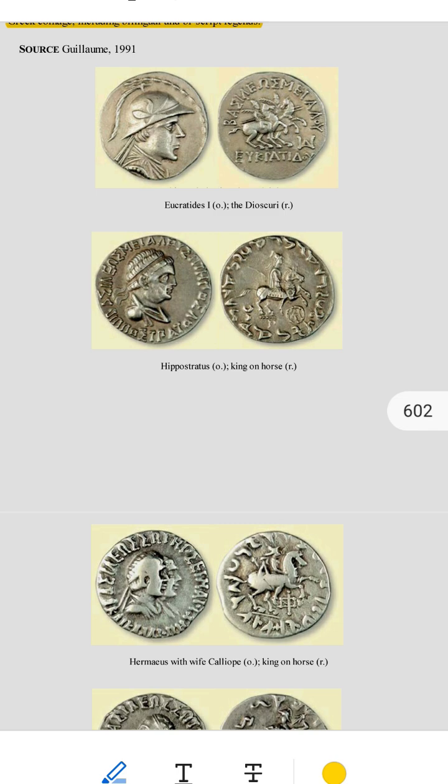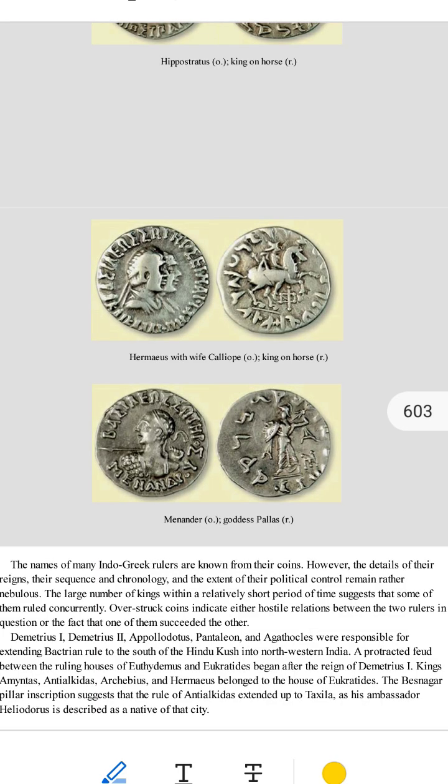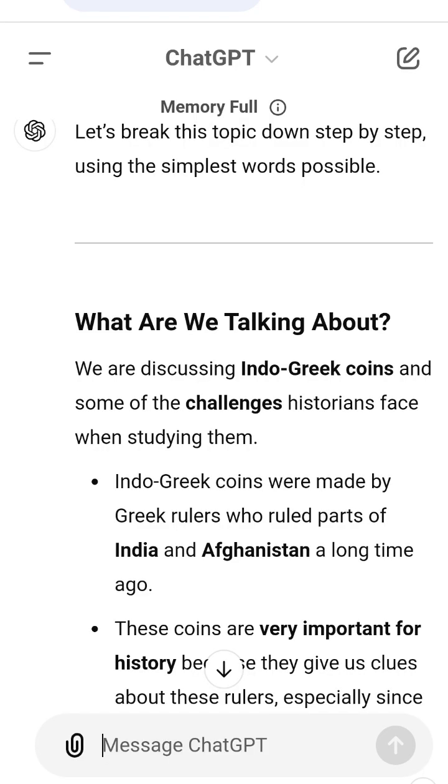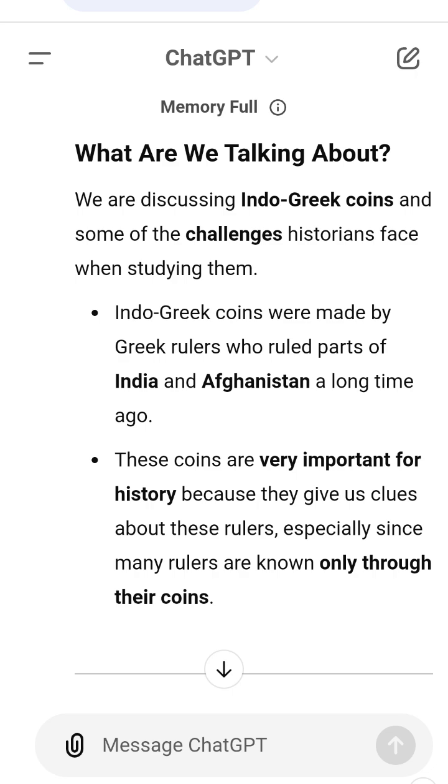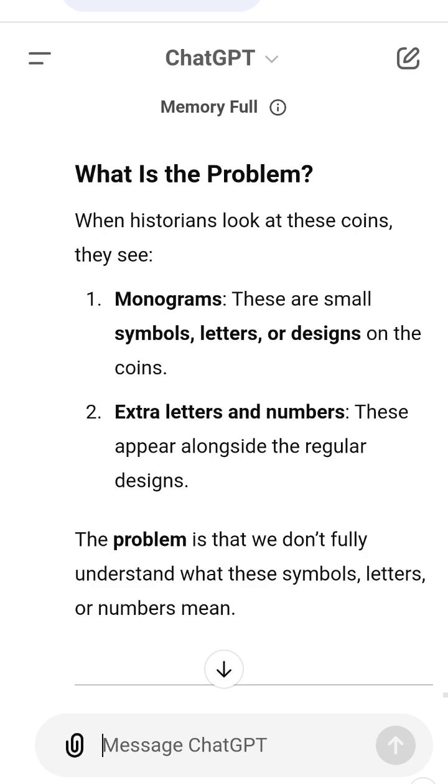Examples to imagine. 1. Monograms on coins. Imagine a coin with a king's face and a small symbol like a star or a letter A. Another coin with the same king's face but a different symbol like delta. Historians are puzzled because they don't know exactly what these symbols mean. 2. Extra letters or numbers. Imagine a coin with the number 5 or letters XYZ on the side. You might think it's a date or a batch number, but historians aren't sure. 3. Coins are history books. Imagine 34 kings who left no other records, no books, no inscriptions, nothing. Their coins are like tiny history books that tell us they existed.